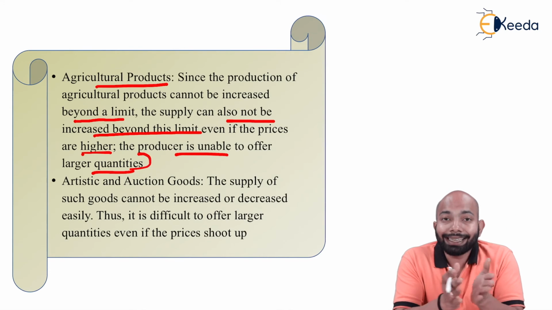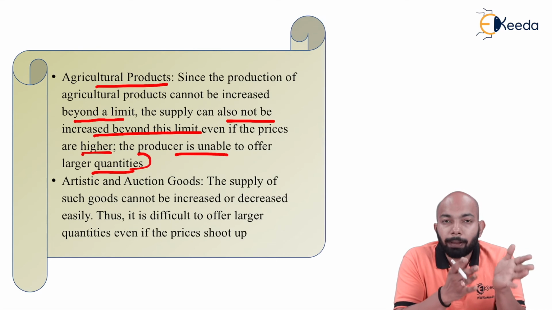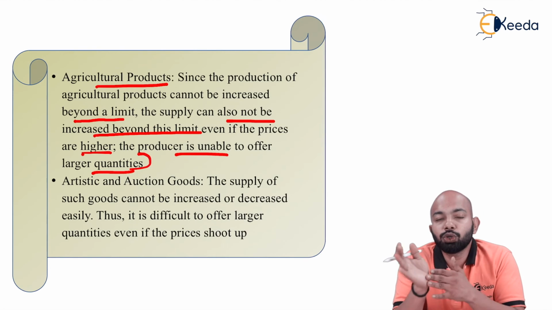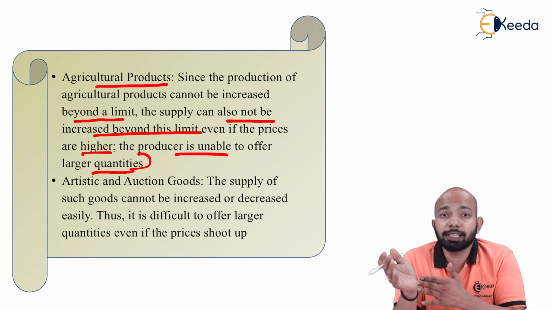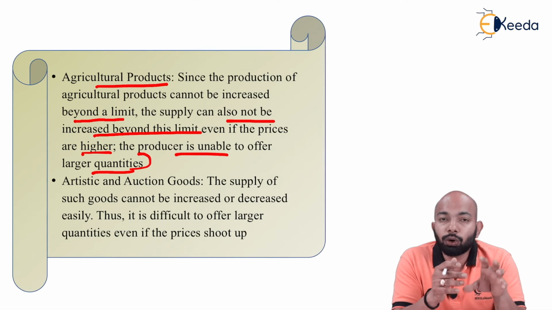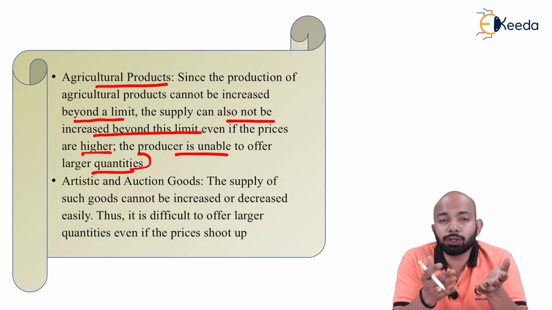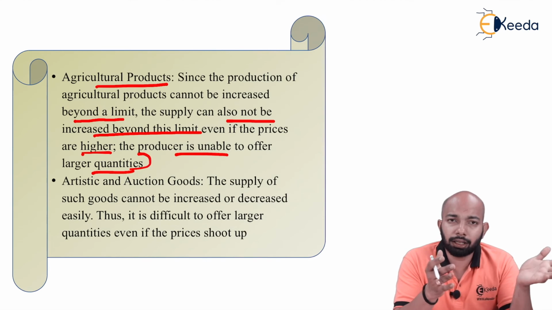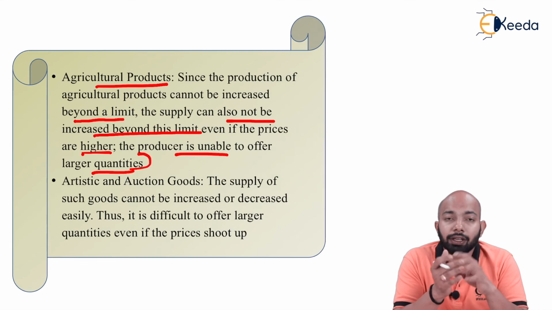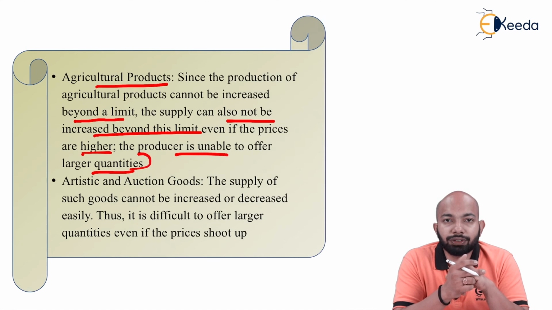Now, agricultural products are basically dependent on the season. So mango, do you find mango coming out in the month of June, July, August, September, October, November, December? Of course you don't. These are seasonal fruits, these are seasonal products. So once the season is gone, you won't be able to sell more of those quantities, or rather you won't even be able to sell mangoes in the first place, apart from mango shakes and other mango preservatives that we already have. But natural mango you won't be able to sell. Hence, agricultural products are completely beyond the scope of the law of supply here.